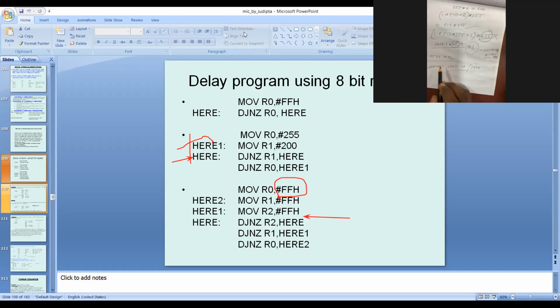It's clear to everyone or not? Only the last one, the value of R0 should be x. That's why into x. From these equations, you can easily calculate the value of x.